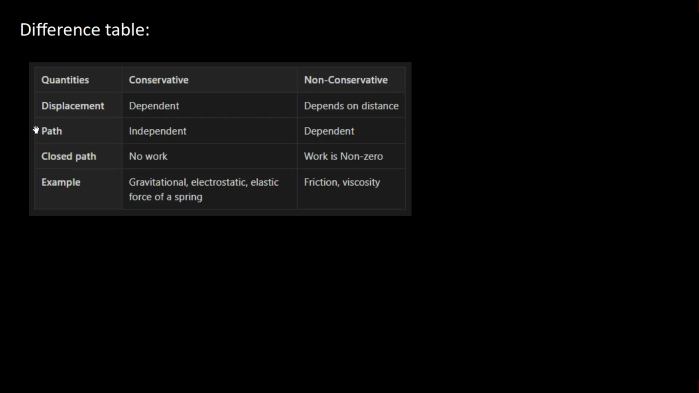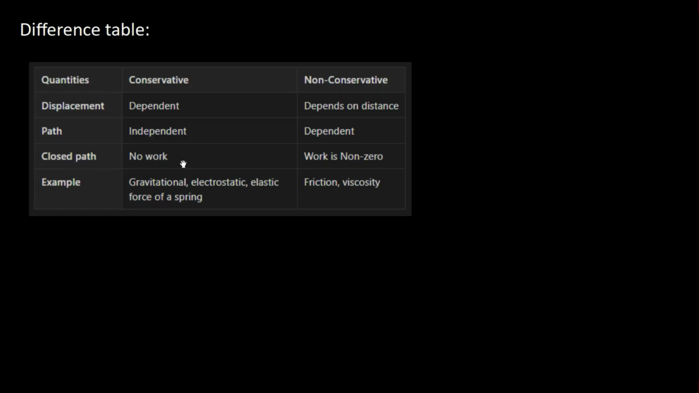This is path independent. We have a derivation per se for this. So what is this path independent? I'll explain. A non-conservative force is dependent on the distance, so the non-conservative force depends on the path.